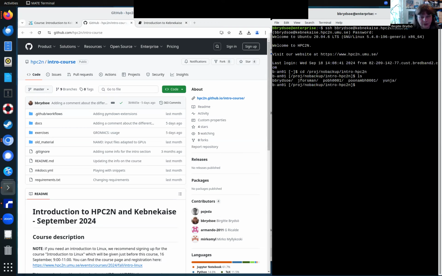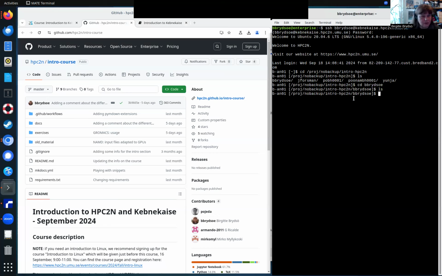Since this is a shared directory, if you just put your files there, it's all going to be in one large pile. So in order to keep your own files separate, you should create a subdirectory. I can see many of you have already done that. I also have. I've created this one for myself and named it my username. You can name it anything as long as it's unique. I don't have any files here, so that's good.